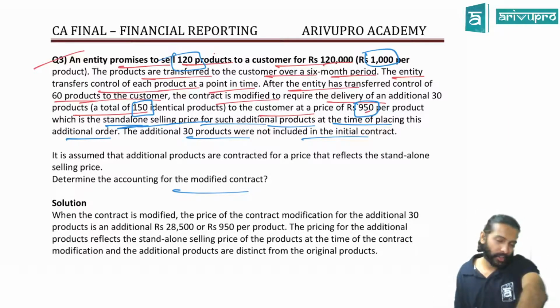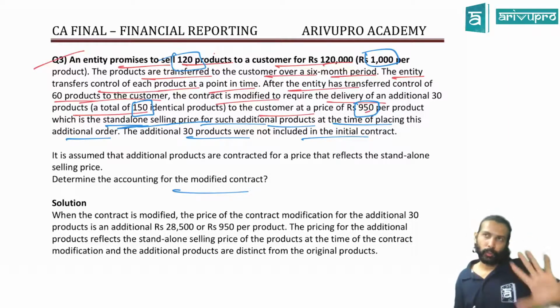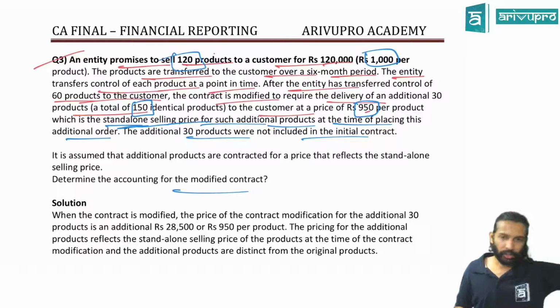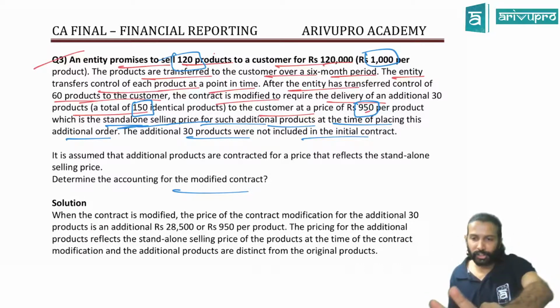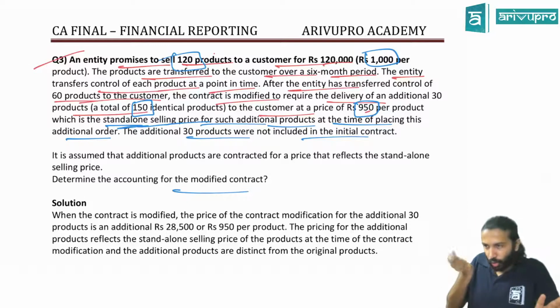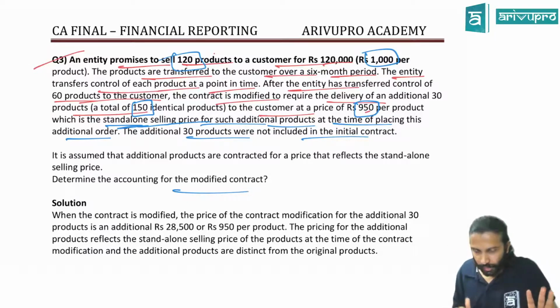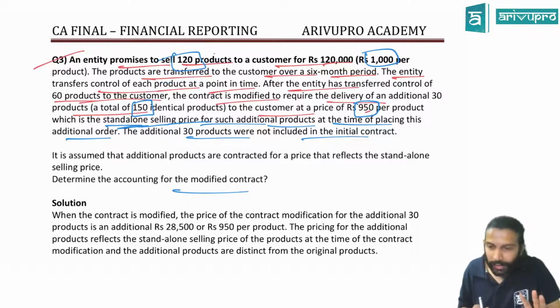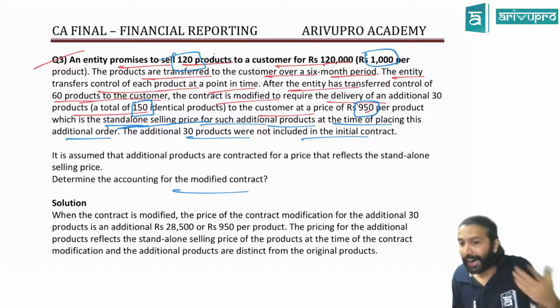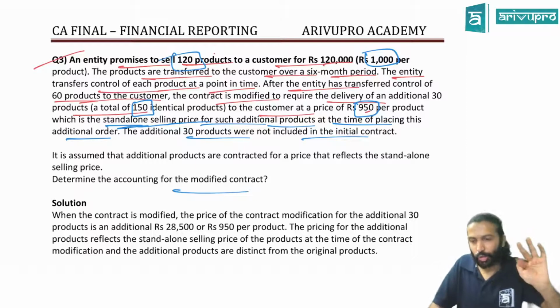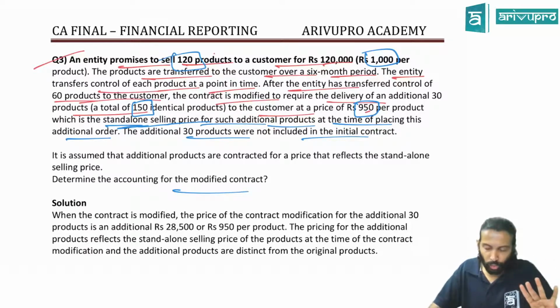Yes. The moment modification comes, your mind will think: should we treat the modification as a separate contract? If you want to treat it as a separate contract, 2 conditions should be satisfied. 1, either new goods or new service should have come in. What is the original goods? 120. Now how much goods has come? 30 goods have got added. That means scope has increased by adding new goods.